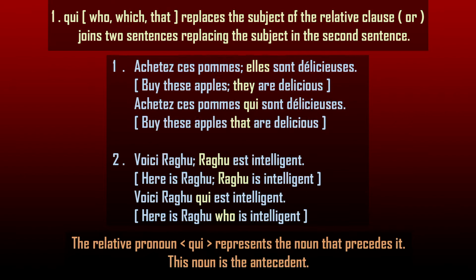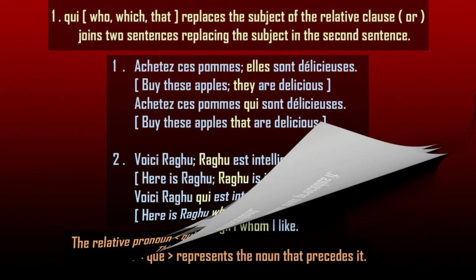The relative pronoun qui always represents the noun that precedes it. That is, qui represents the noun that comes before the relative pronoun. The noun is the antecedent.